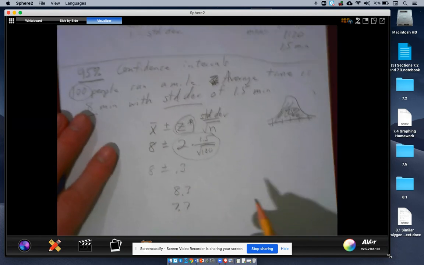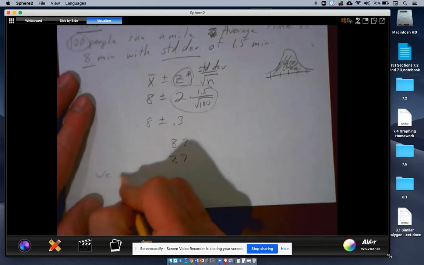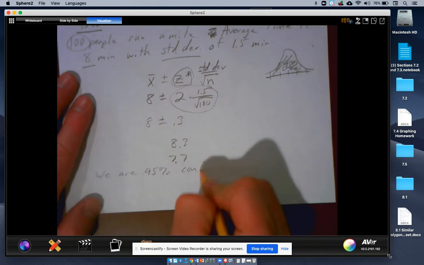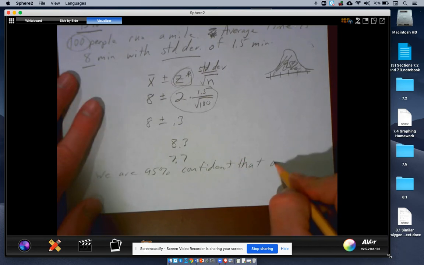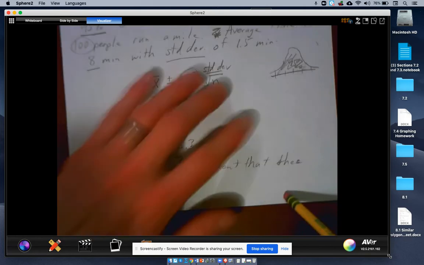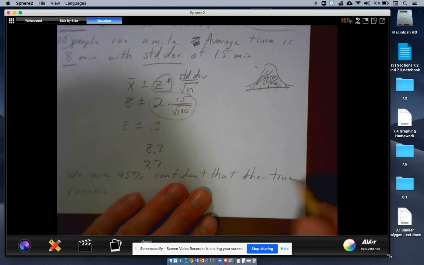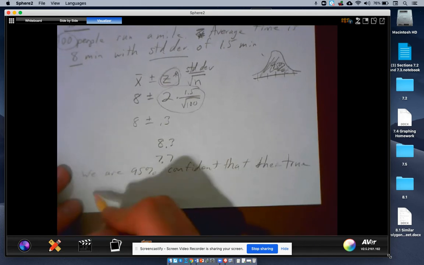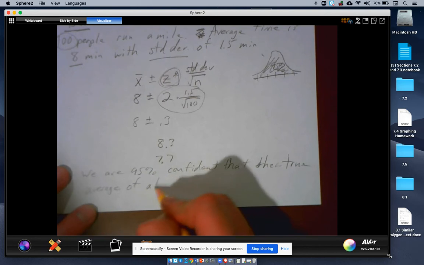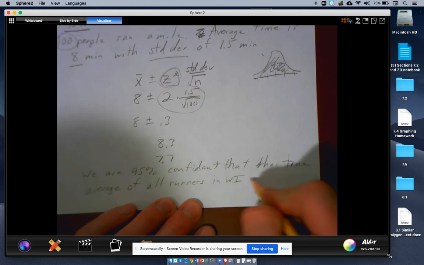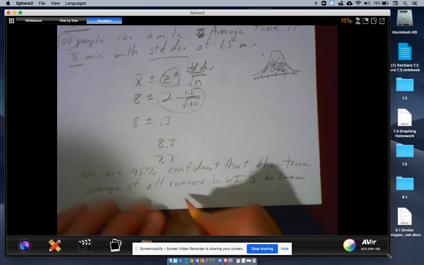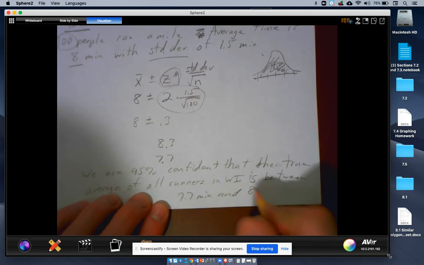Okay. Now we would not need to convert, but here's your final sentence. We are 95% confident that the true average of all runners, now we can talk about however we want, like we say in Mequon or in Wisconsin or in the United States, of all runners in Wisconsin is between 7.7 minutes and 8.3 minutes.